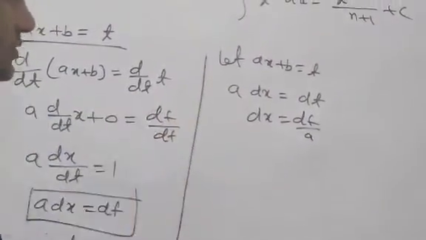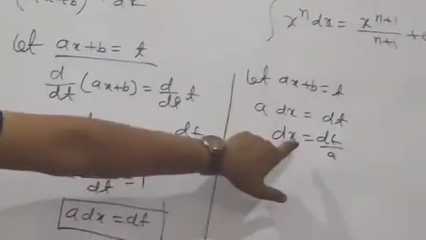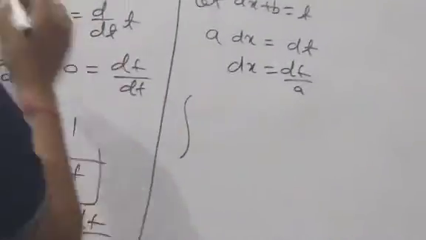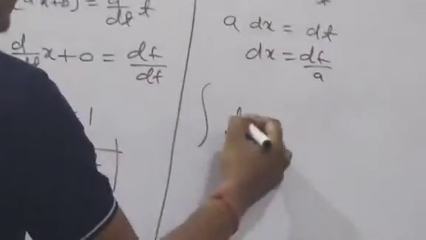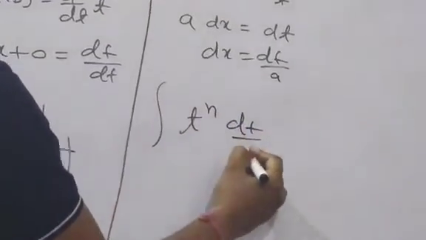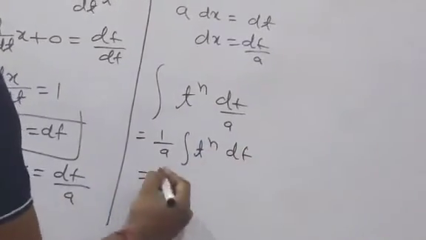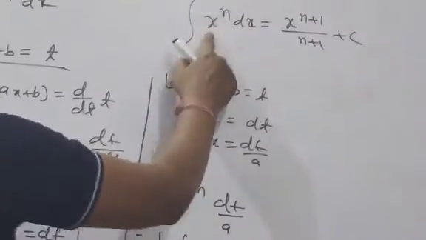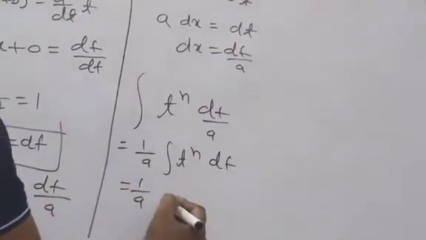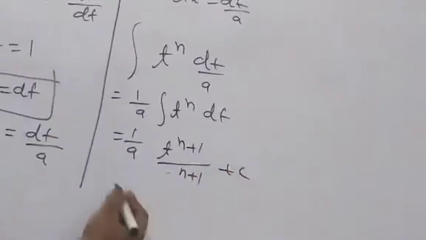Now, if we suppose the given function is t, from here we can find dx in terms of dt. Now we put it in: integration of t power n. What is the value of dx in terms of dt? dt by a, so 1 by a, a constant, times t power n dt. Now we have the formula: integral of x power n dx is x power n plus 1 upon n plus 1. So integral of t power n dt is t power n plus 1 upon n plus 1 plus c.